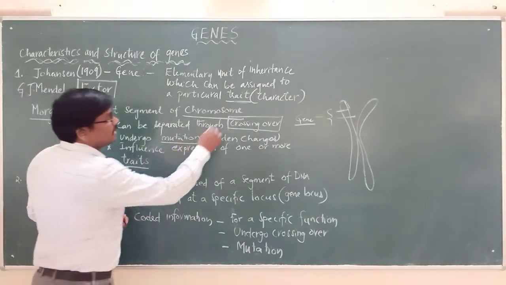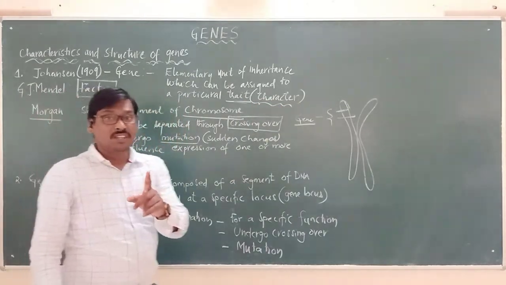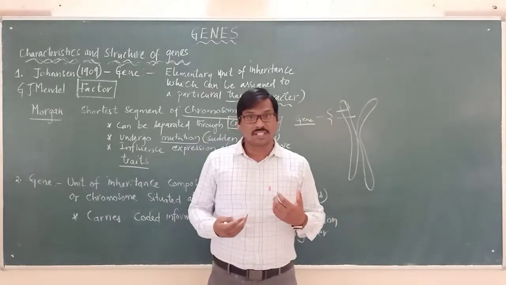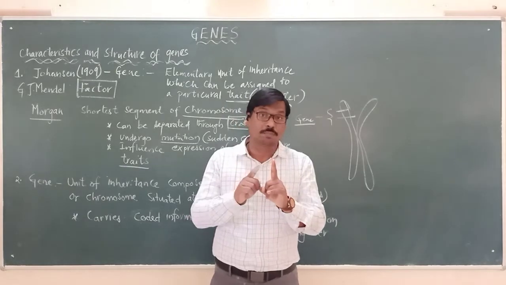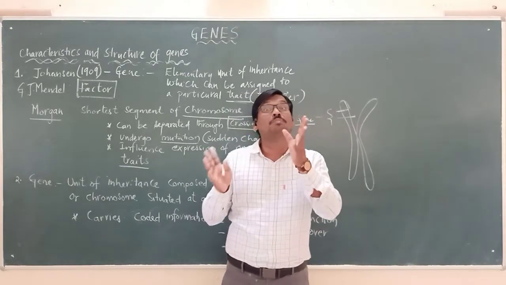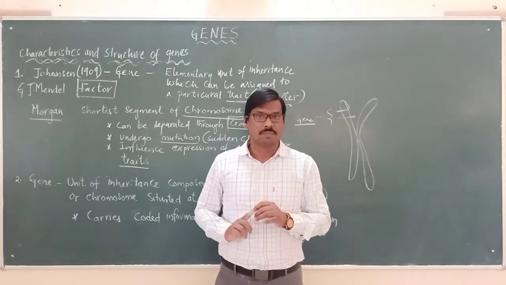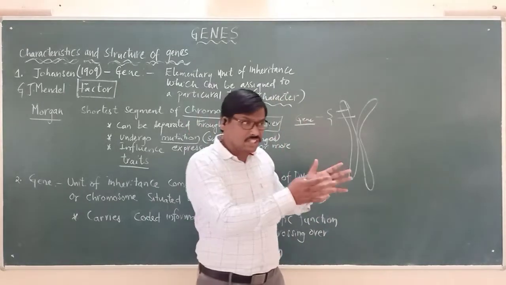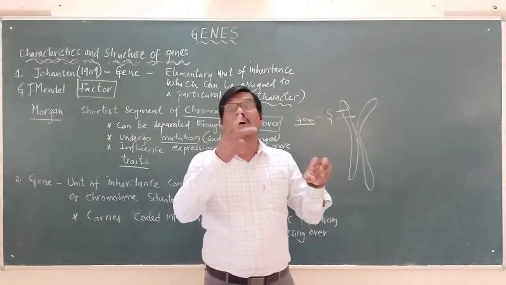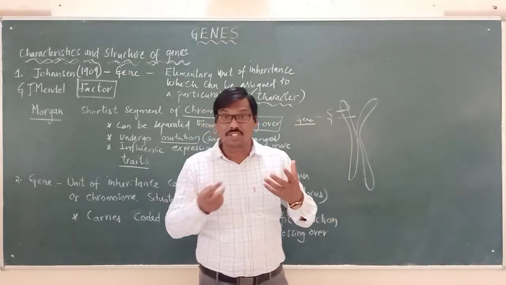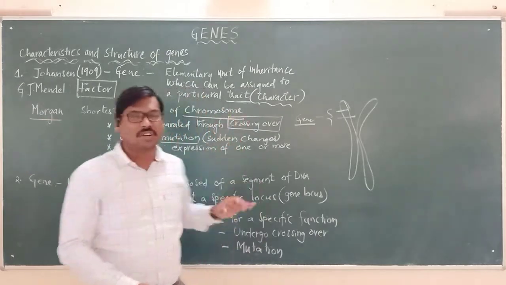He also said that it influences the expression of one or more traits. Traits, we already said, means characters. So one gene is responsible for one characteristic, but there are also genes responsible for coding for two or more characteristics. That is also a point we have to remember. We should not get confused that each gene is assigned to one characteristic. There are genes involved in expressing two or more characteristics. That is what was given by Morgan in his studies.